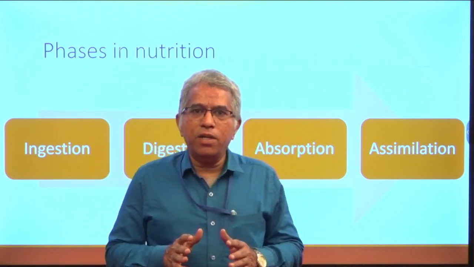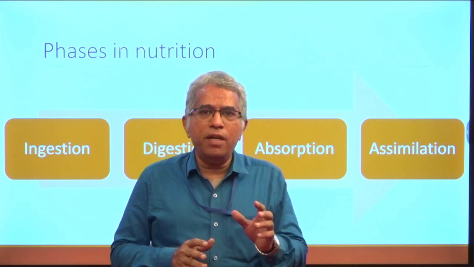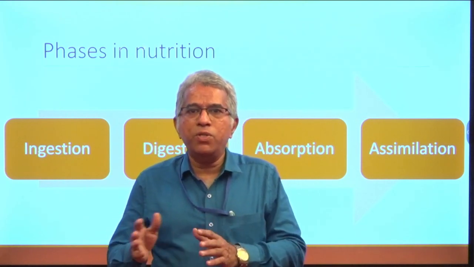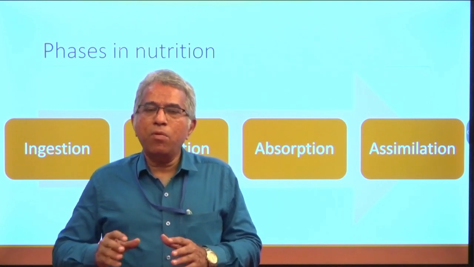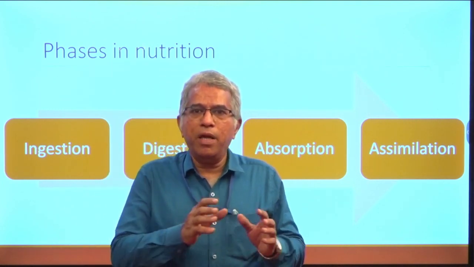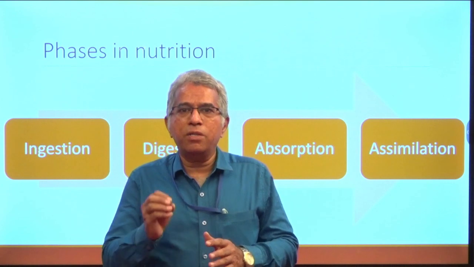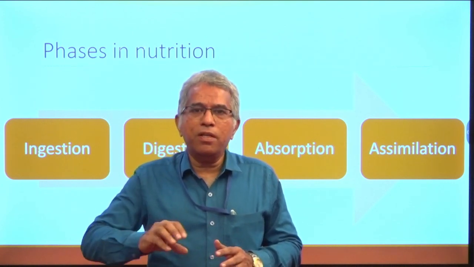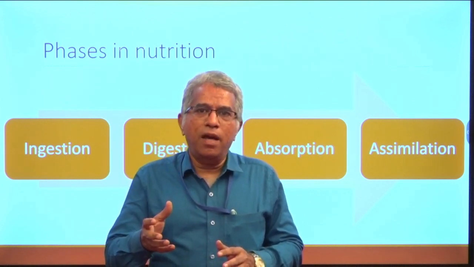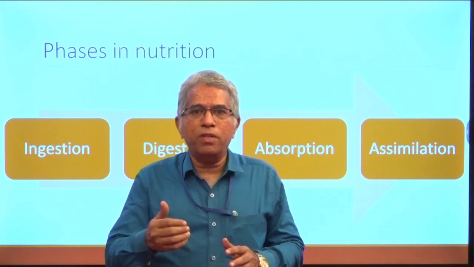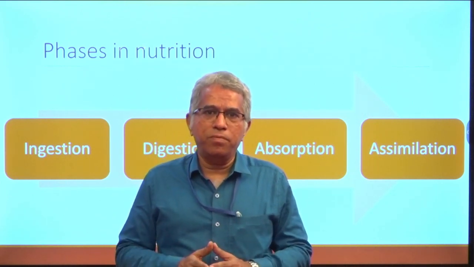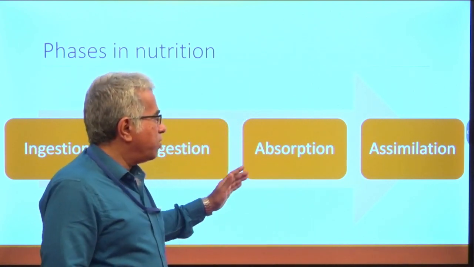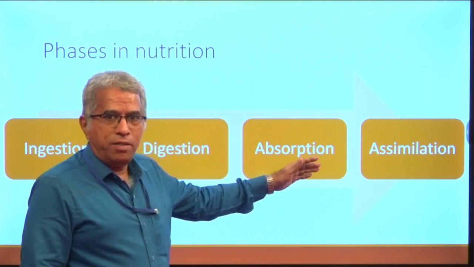In mechanical digestion, what happens? Only the physical nature of the particles will be changed. Bigger particles will be converted into physically smaller particles so that the surface area will be increased. As a result, the enzymes will act upon these particles very efficiently due to the exposure of more surface area. And this digestion is followed by absorption and assimilation.